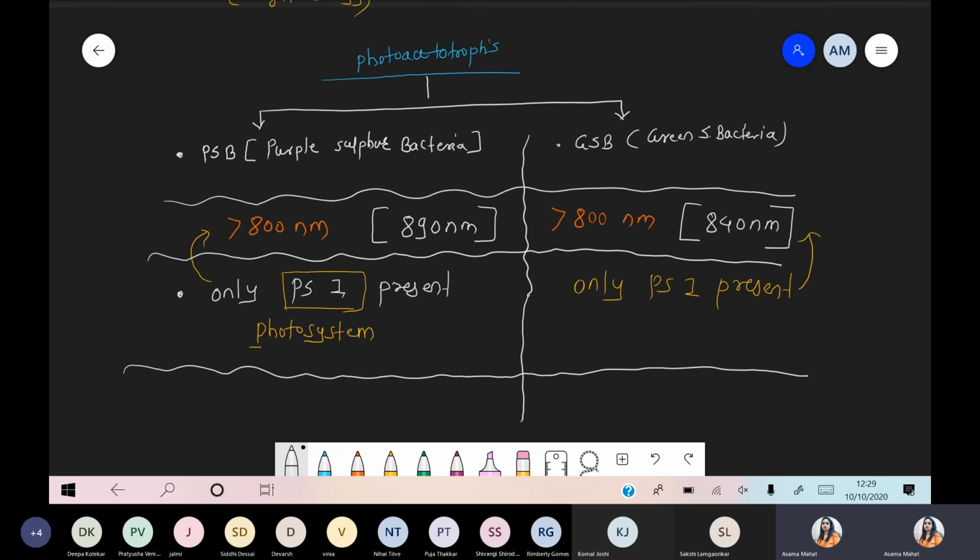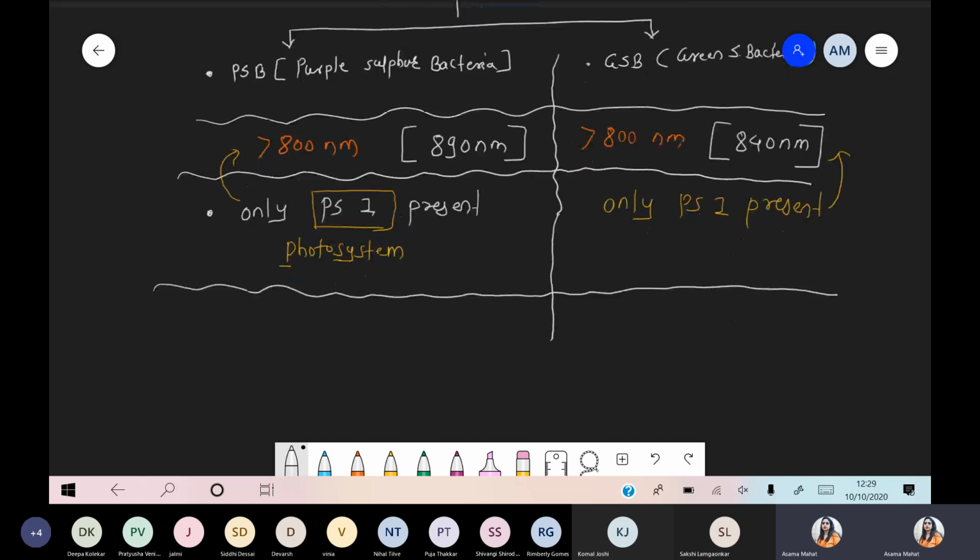Okay, chalo. Now we are talking about the next scenario, that is which type of pigments are present. Definitely we are talking about purple sulfur bacteria. It means that purple color pigments are present. So in case of this PSB, bacteriopurpurin, that is purple color pigments, are present.